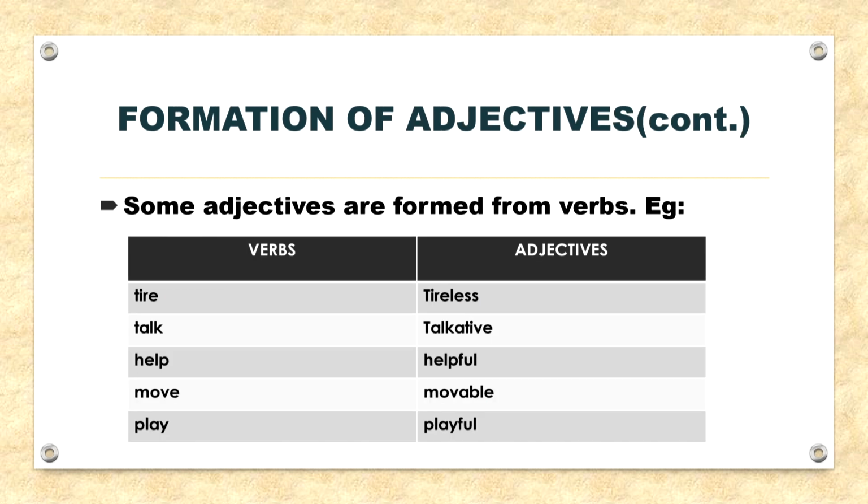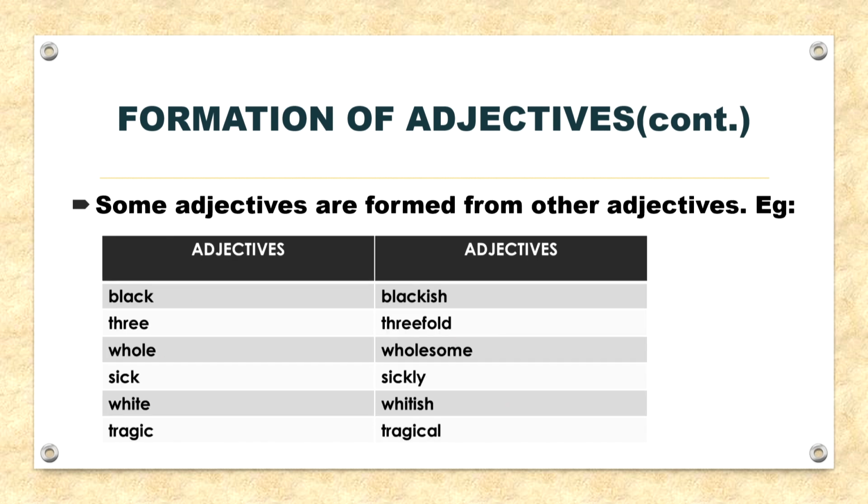Next, some adjectives are formed from verbs. For example, again tire, talk, help, move, play. So, these are all your verbs. So, the adjectives formed from them are tire, tireless, talk, talkative, help, helpful, move, movable, play, playful. Moving on, some adjectives are formed from other adjectives. For example, black, blackish, three, threefold, whole, wholesome, sick, sickly, white, whitish, tragic, tragical.